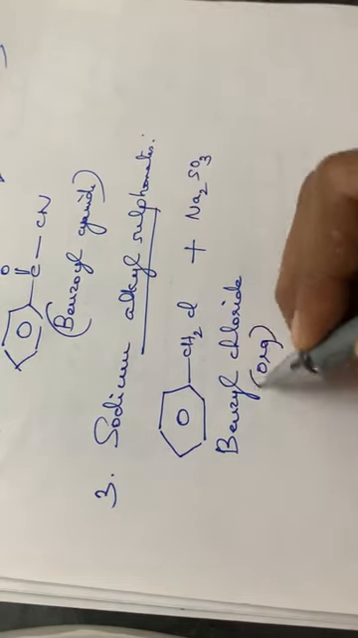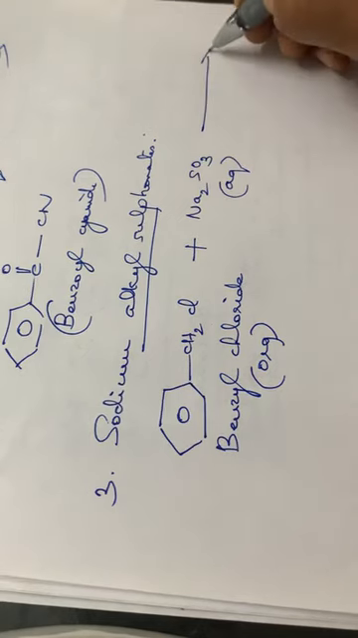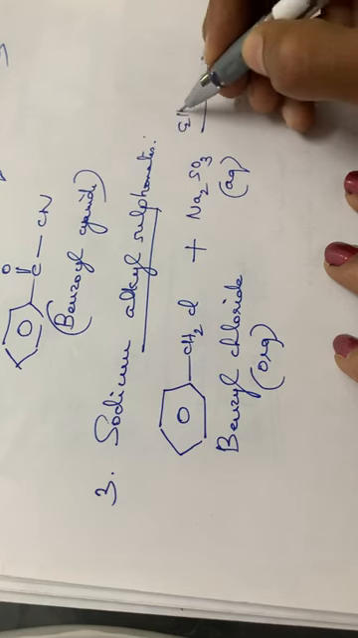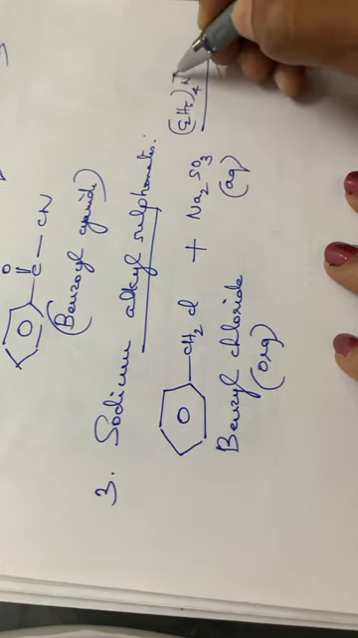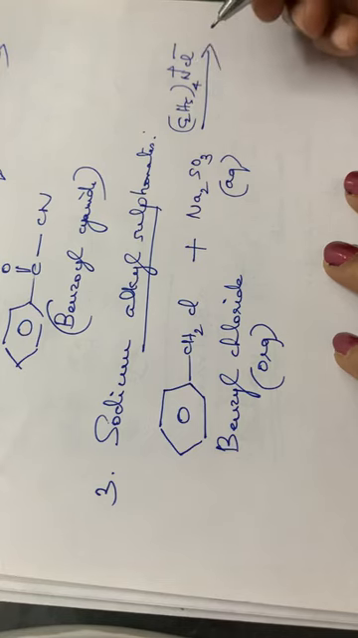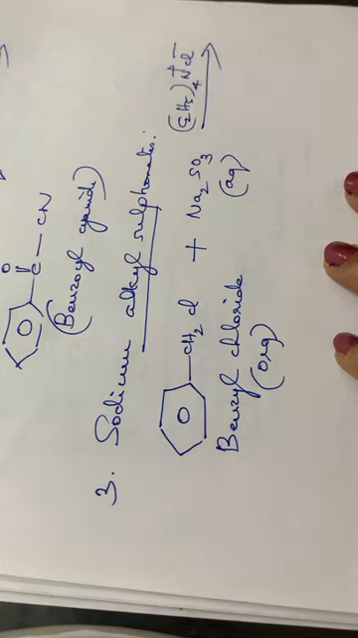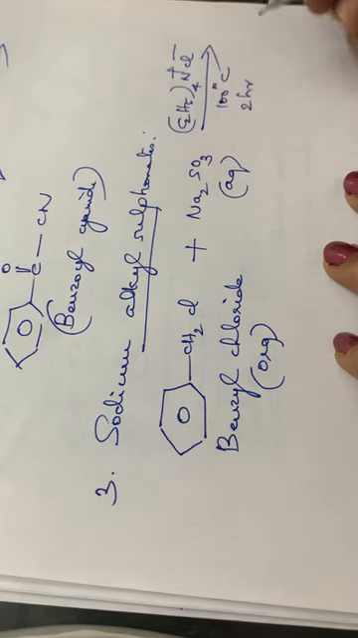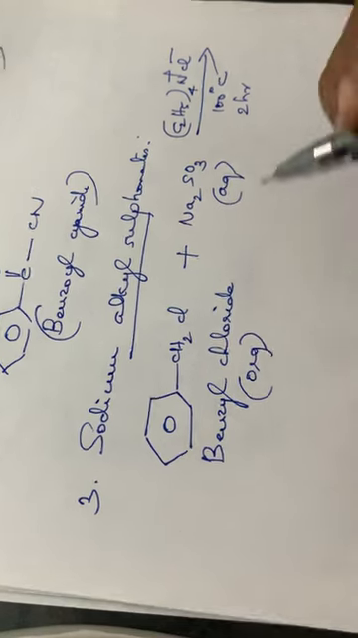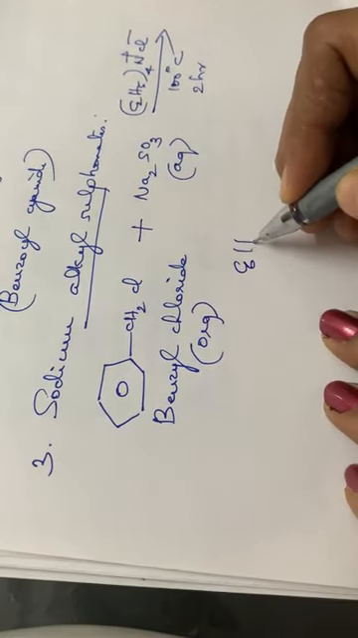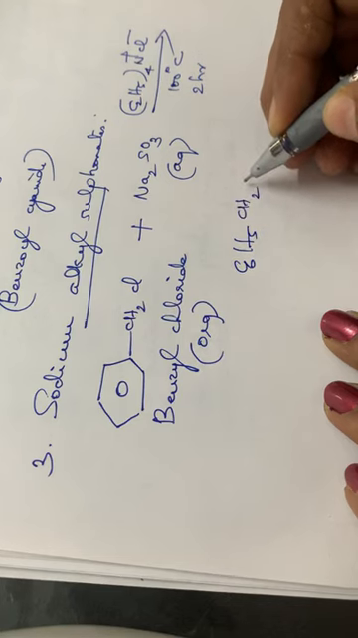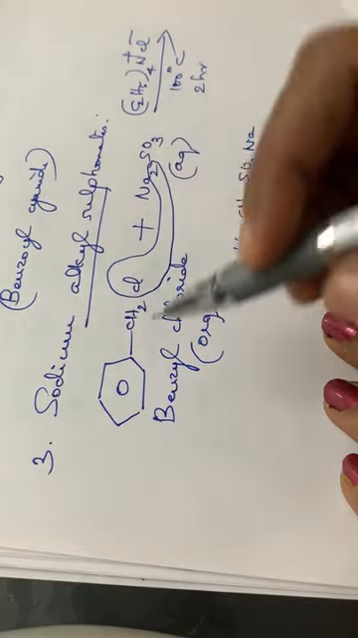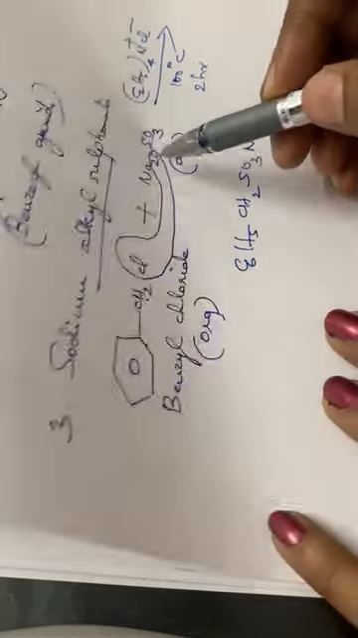So this is the organic part and this is the aqueous part. Sodium bisulfite in the presence of (C2H5)4N+ Cl−, that is tetraethyl ammonium chloride, at a temperature of 100 degrees Celsius. Two hours will be taken for the reaction to complete, and the product will be C6H5CH2SO3Na, where one Na and Cl will be eliminated.